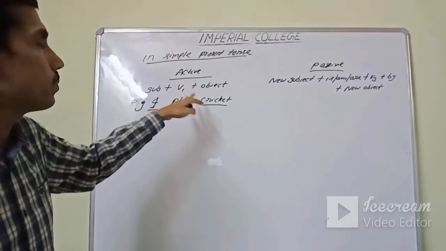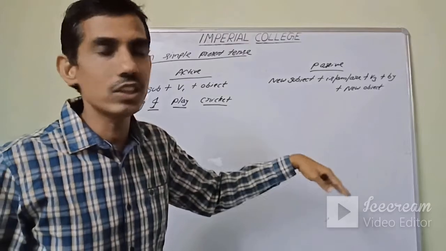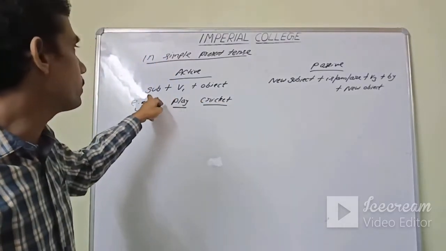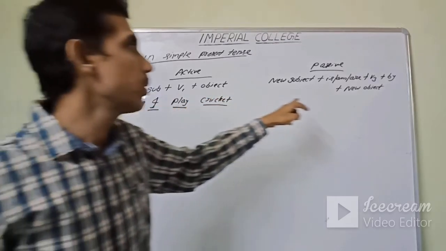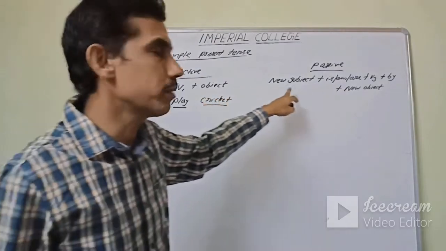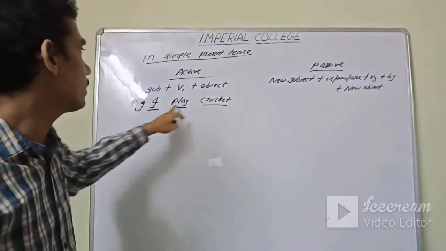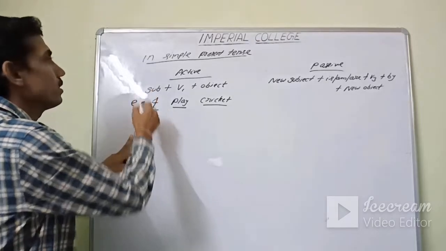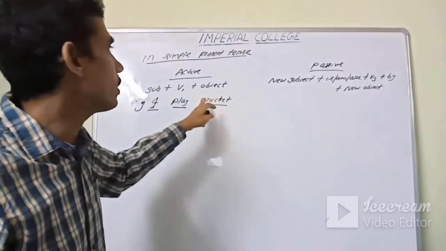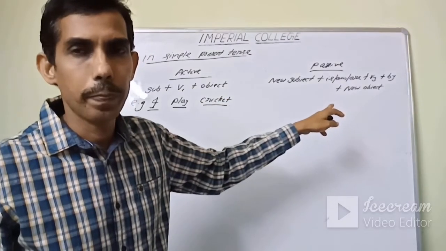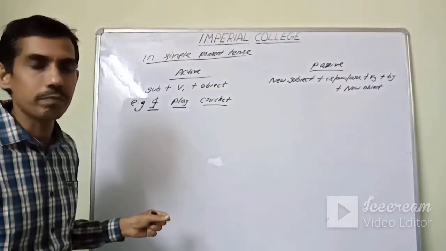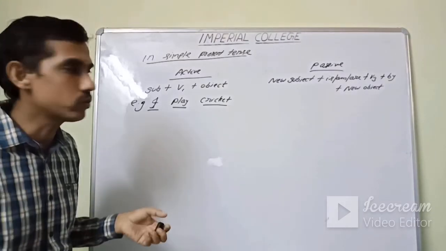The subject and object of the active voice will interchange with passive voice. That means the subject of the active voice will become object, and object of the active voice will become subject. Understand? This is the most important thing. Subject becomes object in passive, and object becomes subject in passive. Okay. Apart from that, some changes take place, like the changes in pronouns.